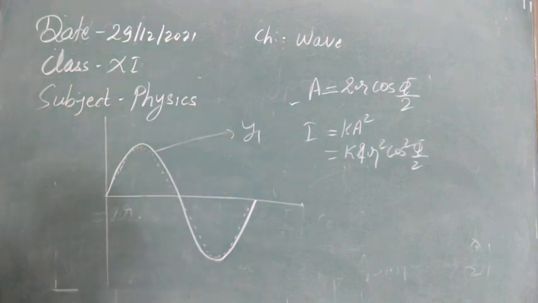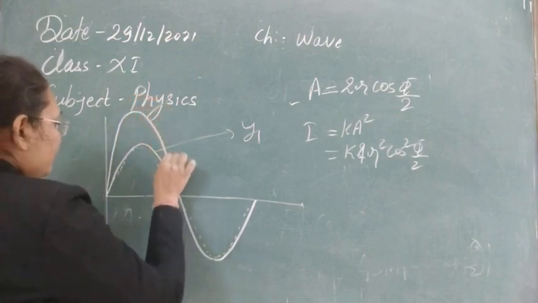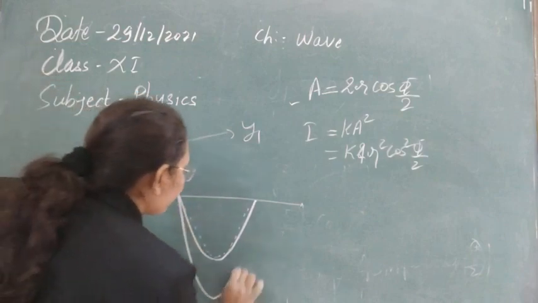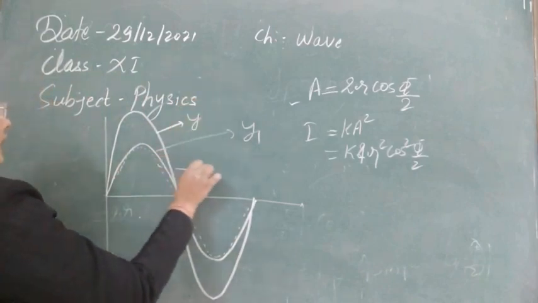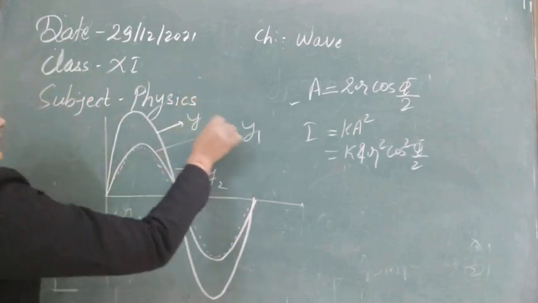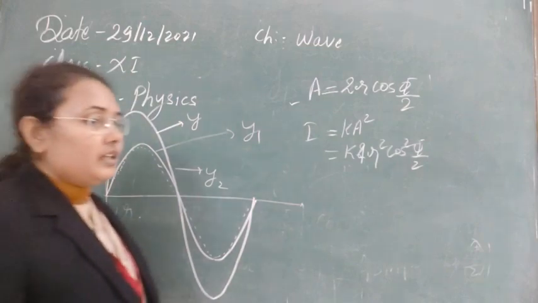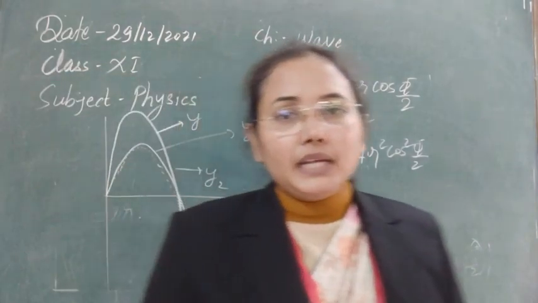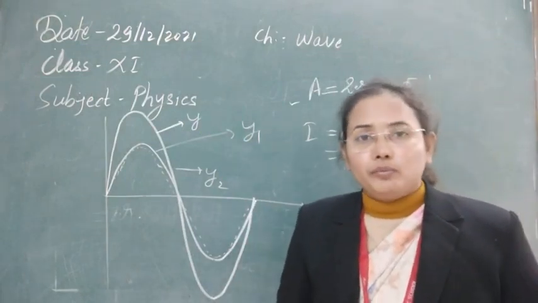So it will be 2 times of that one. We can see now the resultant of these two waves, that is now the resultant that has just a value of displacement, that is y. So you can see after superposition the amplitude of the wave can be increased easily, and that is depending on the phase between the two waves.